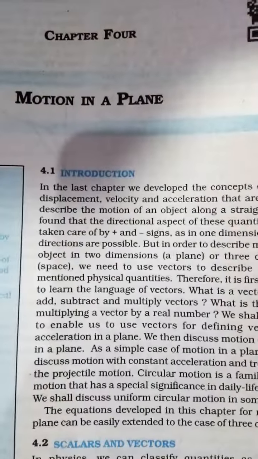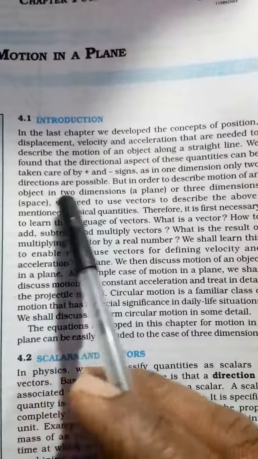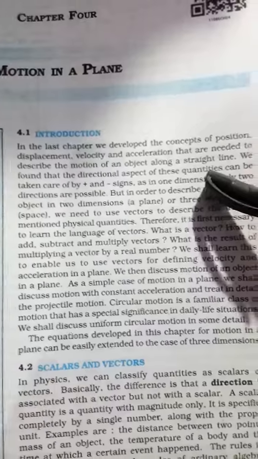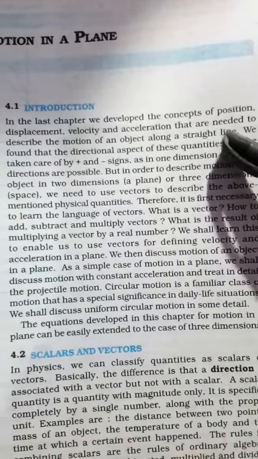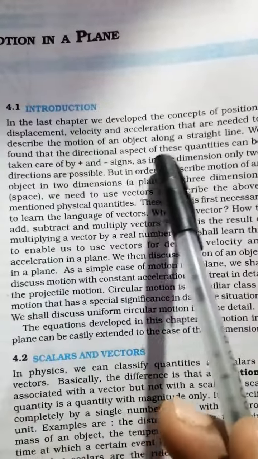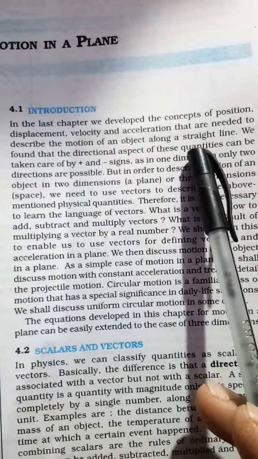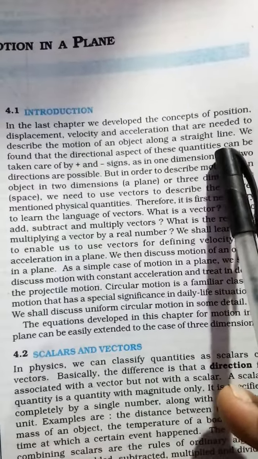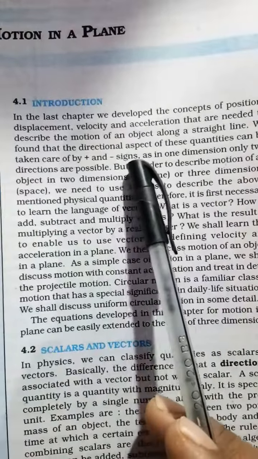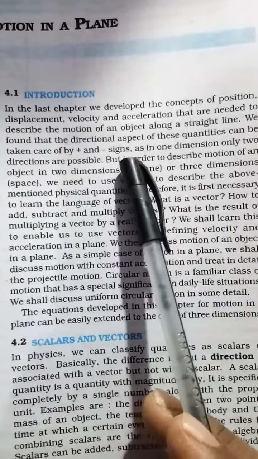And I would like to discuss regarding the introduction, and here is the introduction. In the last chapter we have developed the concept of position, displacement, velocity and acceleration that are needed to describe the motion of an object along a straight line. So motion in a straight line covers scalar and vector quantities, and here we found that the directional aspect of these quantities can be taken care of by plus and minus signs